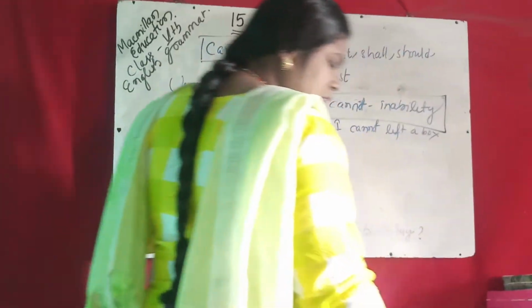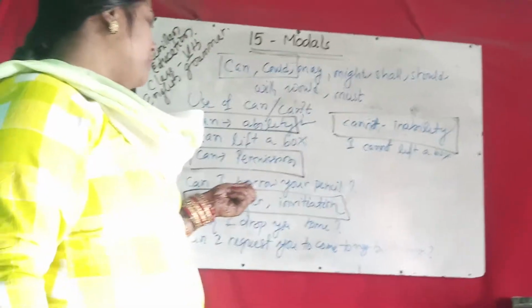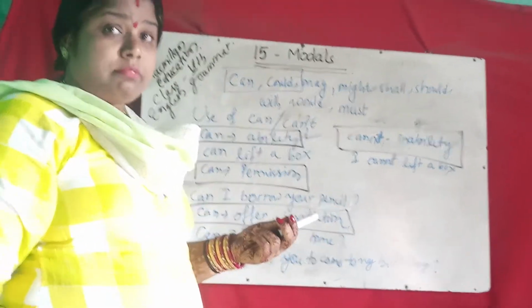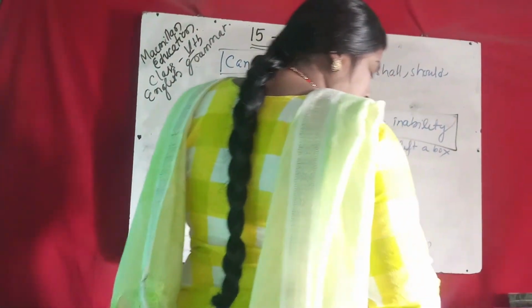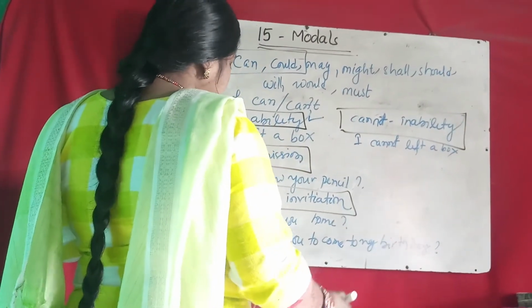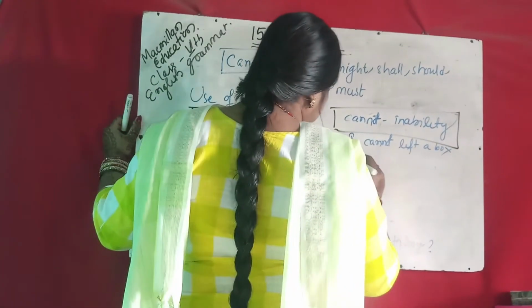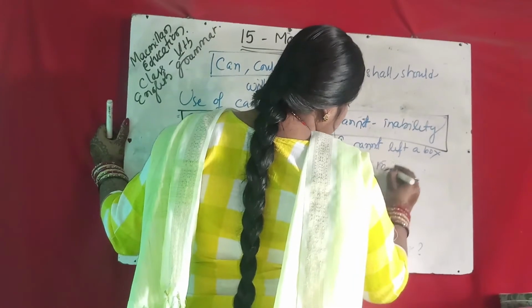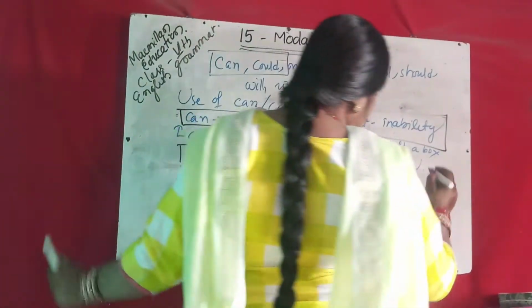Then another use is refusing to grant permission. Here, for permission, you ask, Can I borrow? and you say, you can come now. But suppose you are refusing to give permission, then you say, you cannot borrow my pen. So I ask, Can I borrow? and you are refusing. Here cannot means refusing to grant permission.